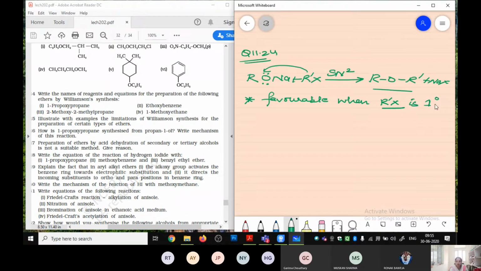Got it? Now the first question says that we need to obtain 1-propoxypropane. Now in this case, in the first one, we need propoxy and propane also. It means that both are going to have 3 carbon atoms.